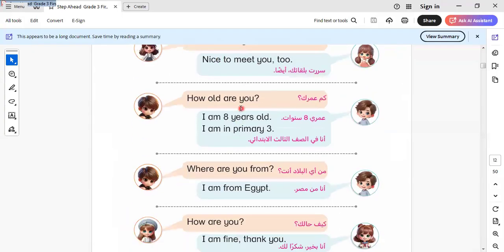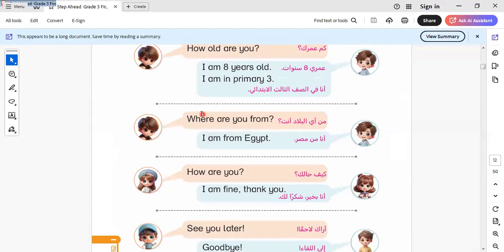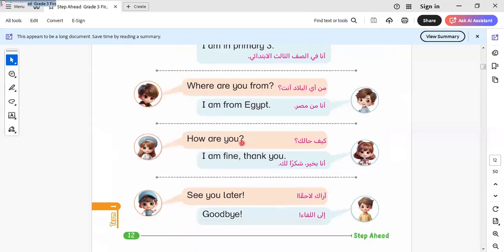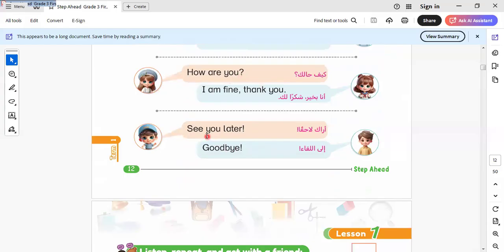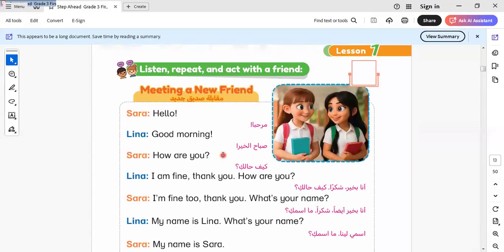How old are you? So here I ask about the age. I'm 8 years old. I'm in primary 3. Where? So here when we ask with where, we ask about the place. I'm from Egypt. How are you? To ask about the state. I'm fine, thank you. When I leave someone, I say see you later. Goodbye.